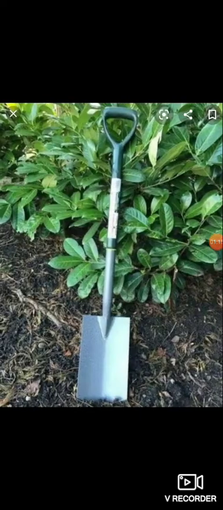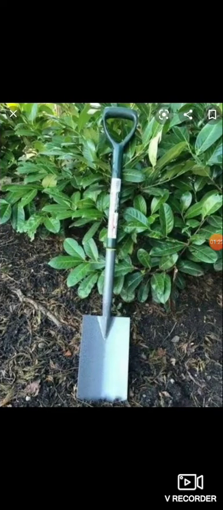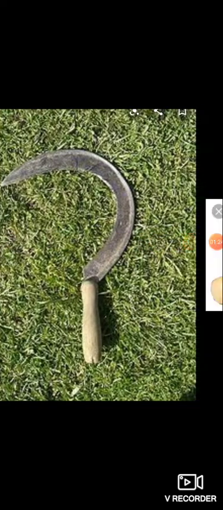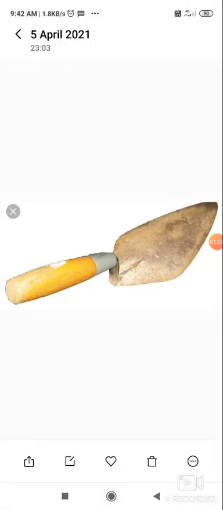Now you can see this is the image of the khurpi. Students, this is called the sickle, this is called the shovel, and this is called the plow. So, plow, shovel, sickle and khurpi. These are the different tools that Paheli and Bojo have seen in their uncle's home, who is a farmer, and they want to know where and how these tools are used.